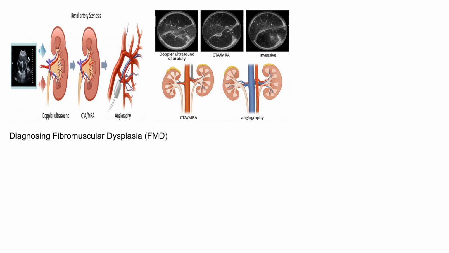Diagnosing fibromuscular dysplasia typically involves a combination of imaging techniques. A renal artery ultrasound with Doppler can assess blood flow to the kidneys. A computed tomography angiogram (CTA) or magnetic resonance angiogram (MRA) provides detailed images of the renal arteries, revealing the characteristic string of beads appearance caused by the alternating areas of narrowing and widening. A renal angiogram, an invasive procedure using a catheter and contrast dye, offers the most detailed visualization of the arteries, but is usually reserved for cases where less invasive tests are inconclusive or when intervention is planned.